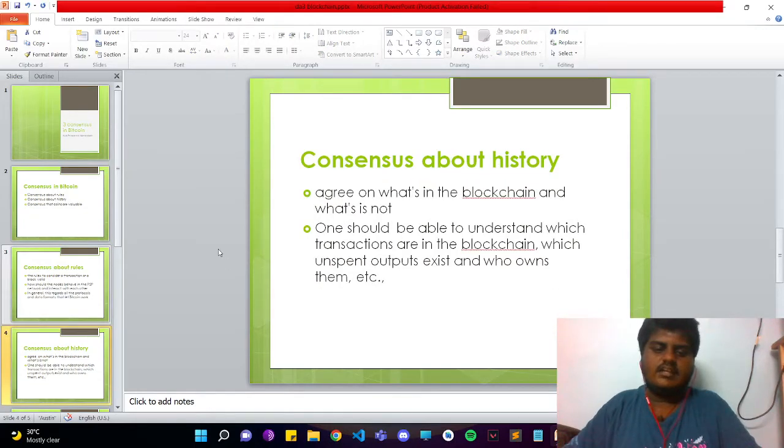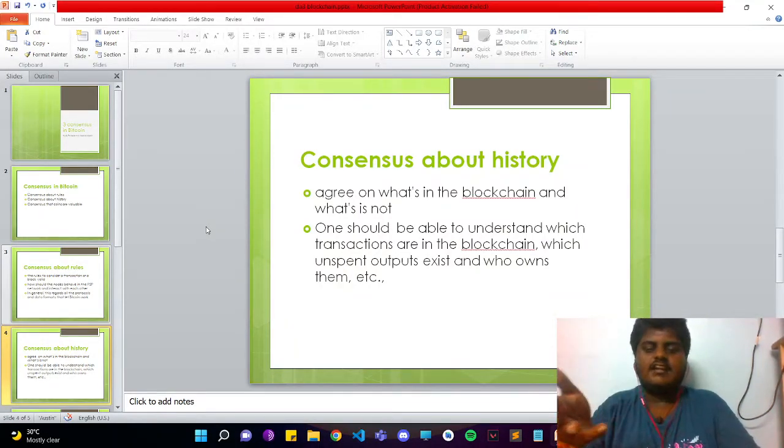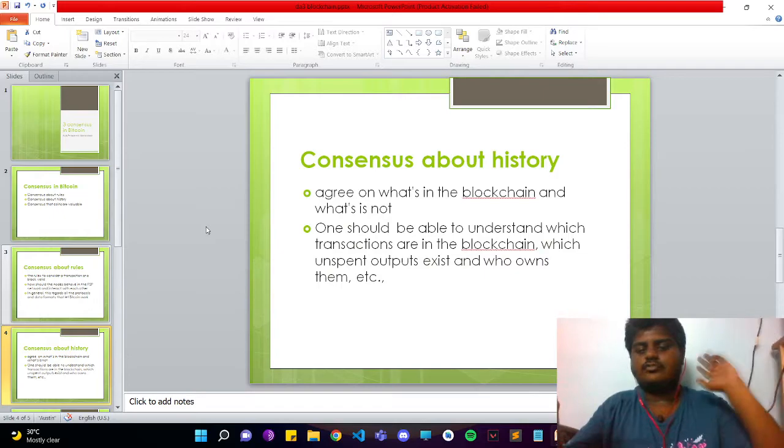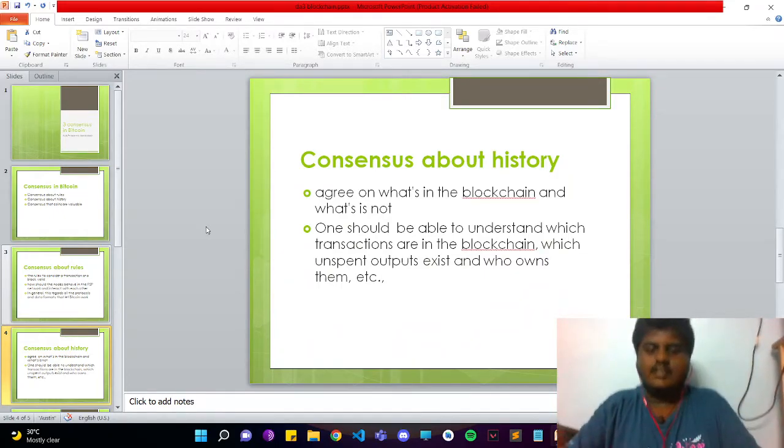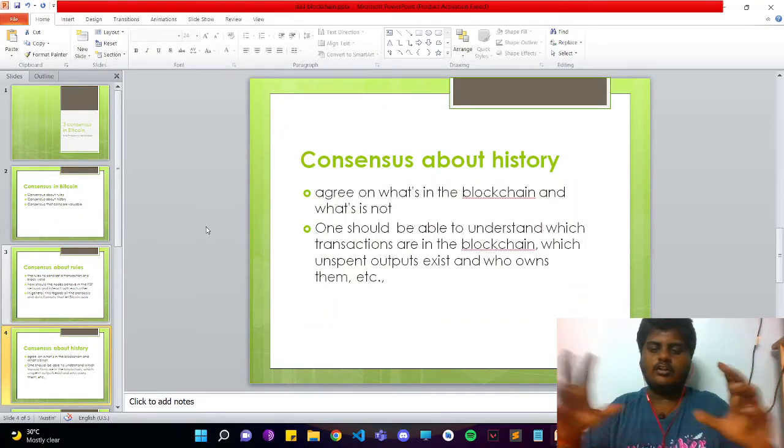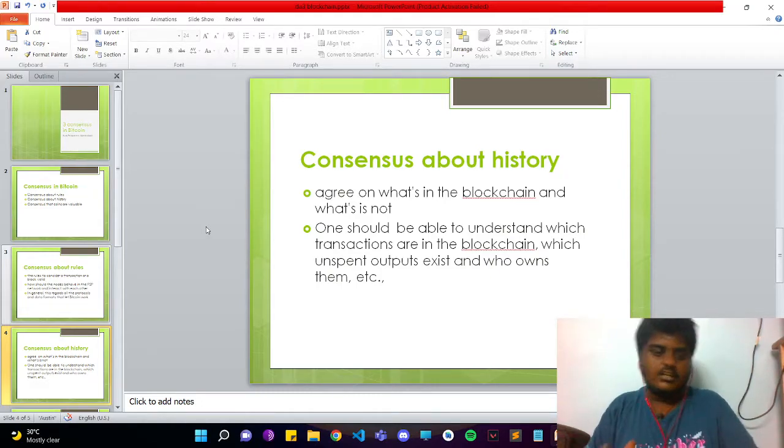Consensus about rules, and the second part is consensus about history. So, agreeing on what's in the blockchain and what's not. History doesn't mean who created Bitcoin or how many nodes there were in 2009. It is the blockchain: the first block, second block, third block. If you check Bitcoin, a transaction made in 2012 or 2013 will still be there in the blockchain. Each and every permanent node can access the history if needed, right? So that is the history of transactions that has been made.